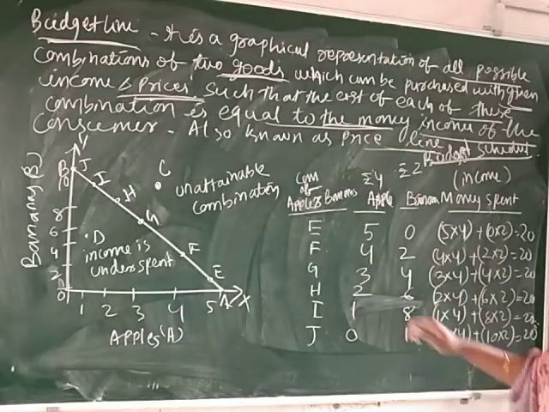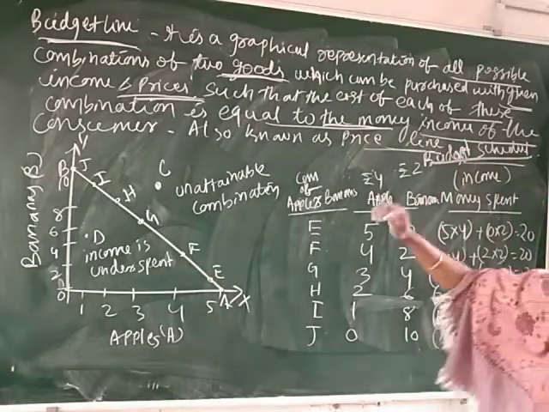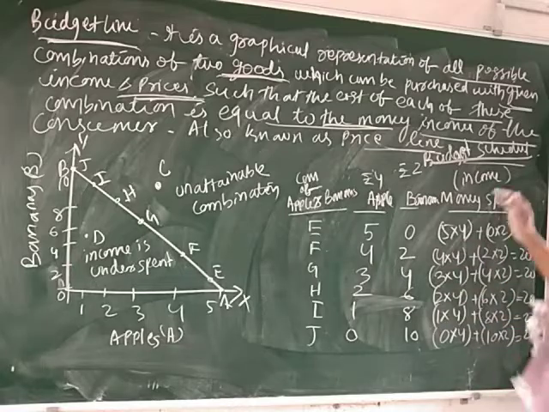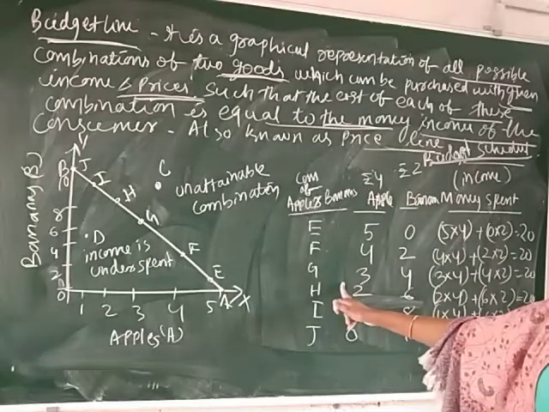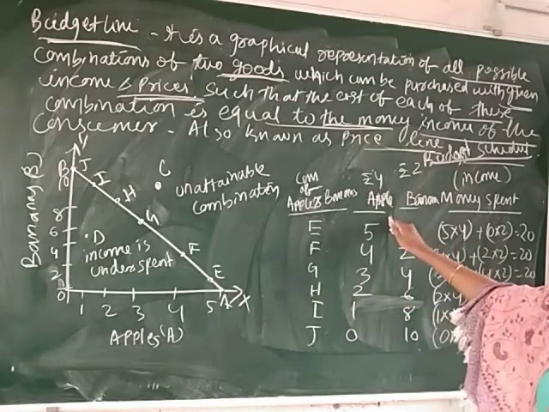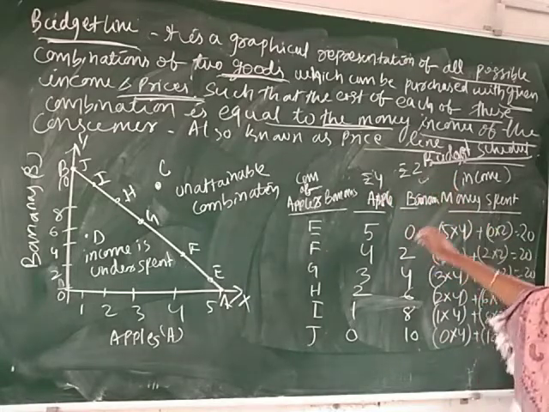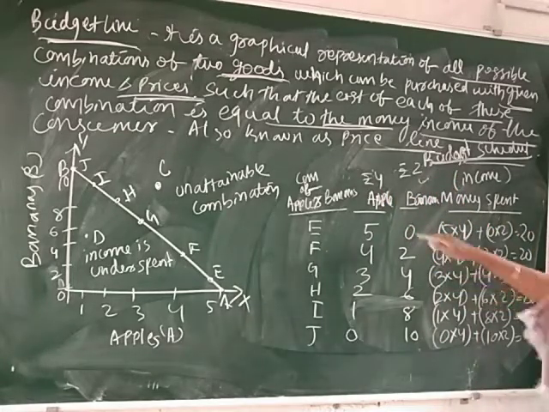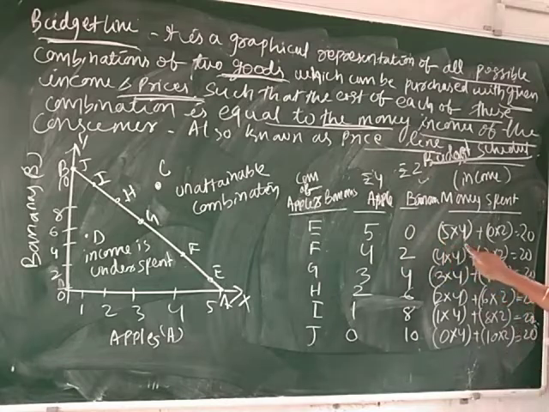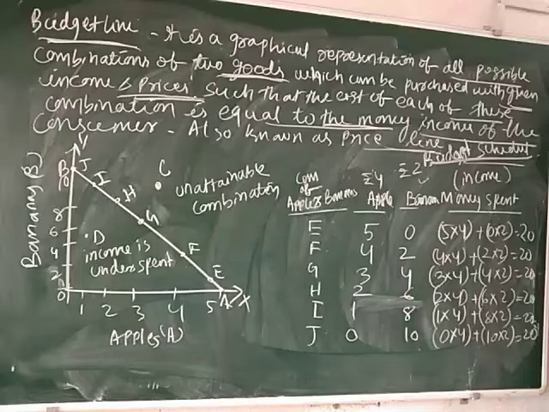This can be explained through the budget schedule and budget line. This is the budget schedule, a combination of apple and banana. Here one apple equals 4 rupees and one banana equals 2 rupees. The money spent is 5 into 4 plus 0 into 2, which is 20. So the money income is constant, that is 20.